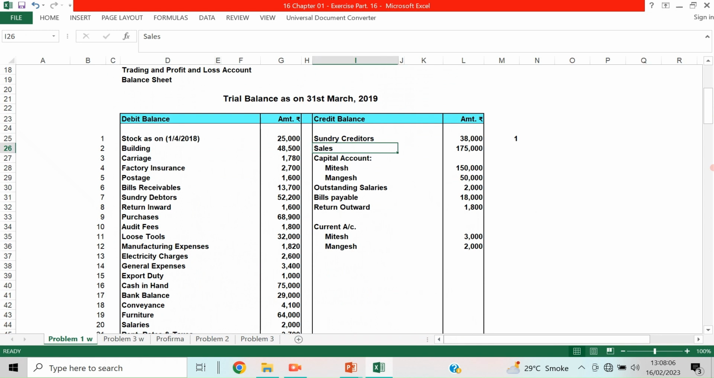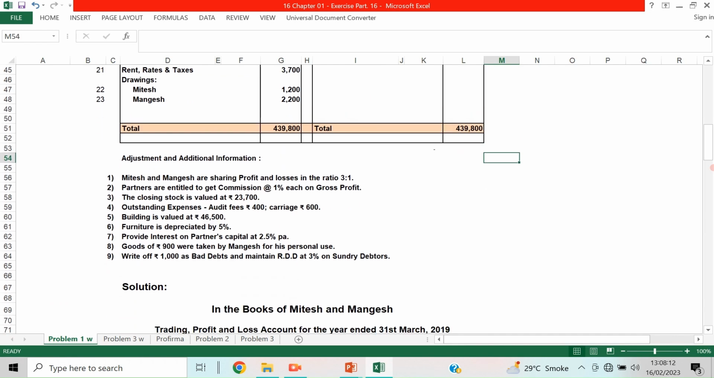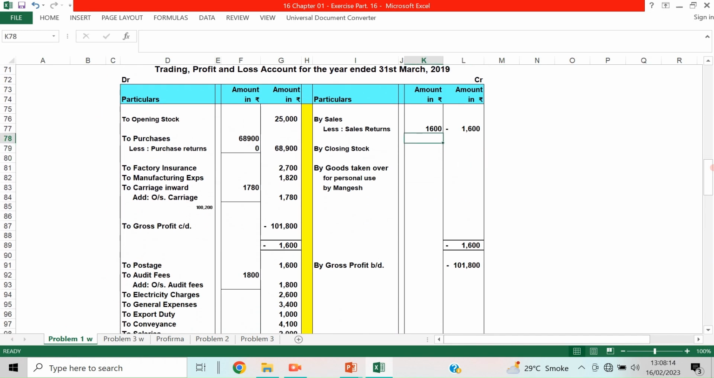Then what? Sales 2, trading item, 1,75,000. Sales less returns, I took it in the outer column. Since I have put it in a formula, it's automatically coming. Otherwise, you have to take it like this, O minus, and do this. Okay, like that it is.